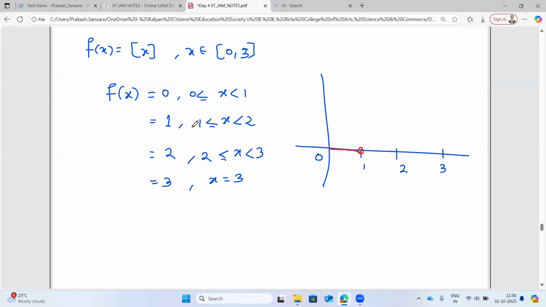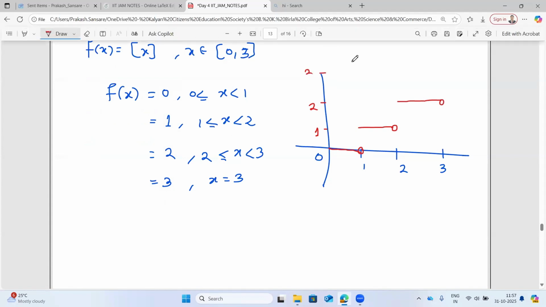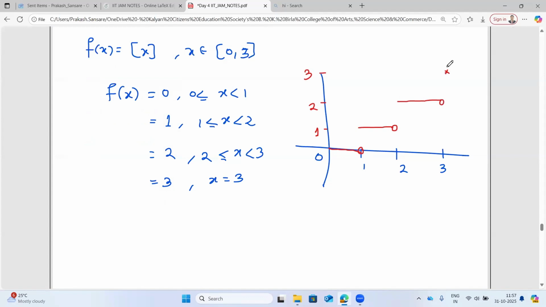From 1 to 2 it takes the value 1 only, but 2 is not included, so it takes a jump at 2. From 2 to 3 its value is 2, but at 3 it takes a jump, so at 3 it is 3.